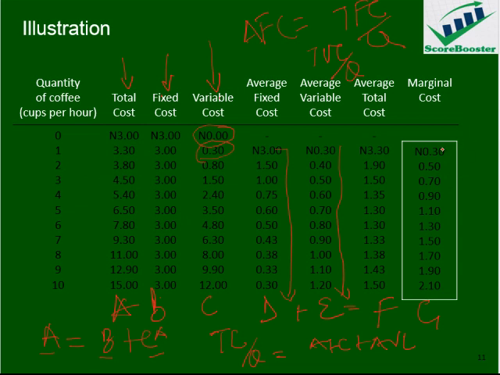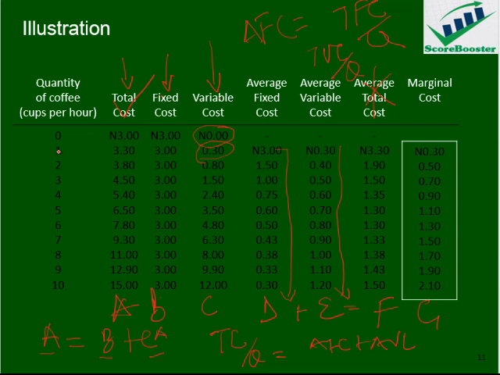So finally is to look at the marginal cost. We said marginal cost is gotten from the total cost. Please note average total cost is from total cost too. It is not from average total cost that we get our marginal cost, rather we got it from the total cost. It is the change in cost from one unit to another divided by the change in output from one unit to another.